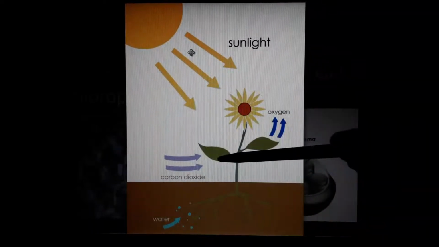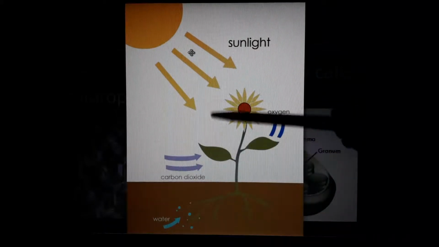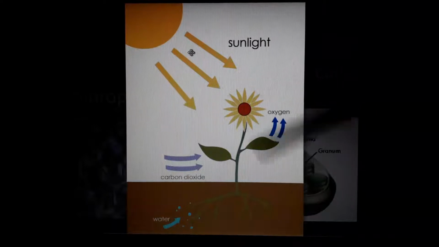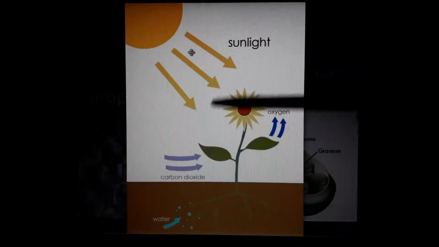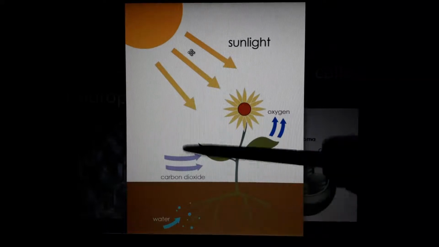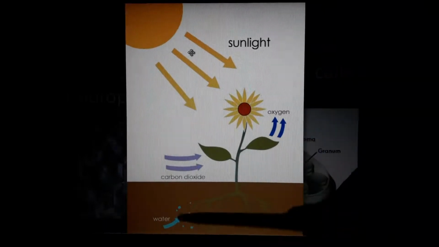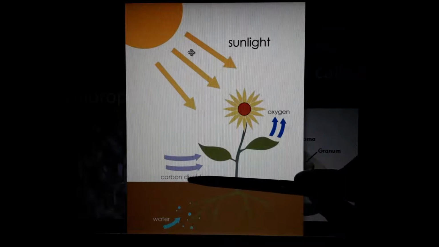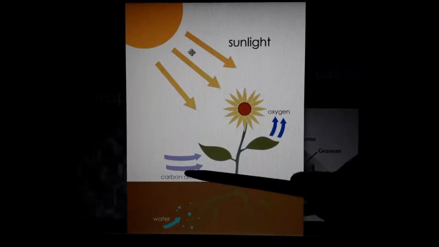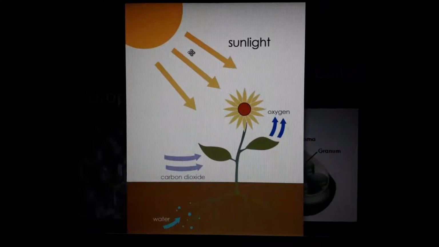Sunlight is trapped by the chlorophyll present in the leaves, and sunlight is turned into chemical energy. Light energy is turned into chemical energy, which reacts with water and splits the water molecules into hydrogen and oxygen. And that hydrogen is added to carbon dioxide. That means reduction of carbon dioxide has occurred. And this carbon dioxide and hydrogen gives what?